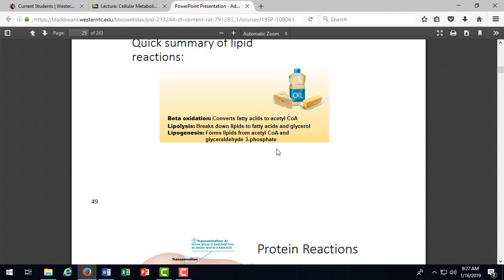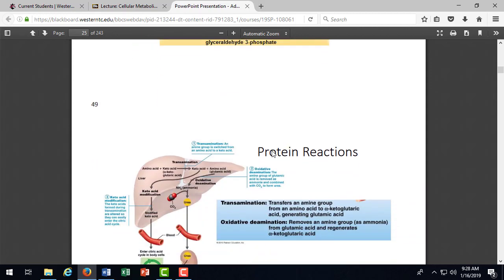And then lipolysis, breaking down lipids to fatty acids and glycerol. That happens in our fat cells. And lipogenesis is taking the excess breakdown products of glucose and making fat. So lipogenesis, when we're sitting around, lipolysis, when we're not getting enough food, starving, low-carb diet, ketogenic diet, diabetic ketoacidosis.